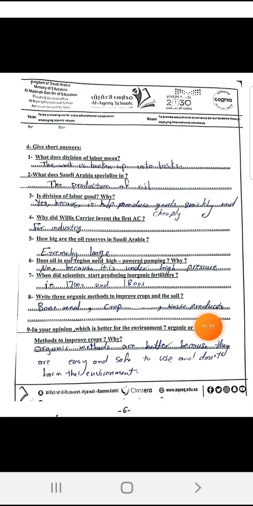Waste products of plants and of animals. These are 3 organic or natural methods to improve the crops and the soil. In your opinion, which is better for the environment? Organic or inorganic methods to improve the crops?